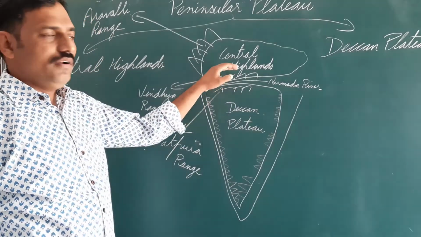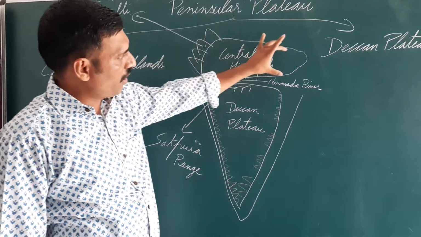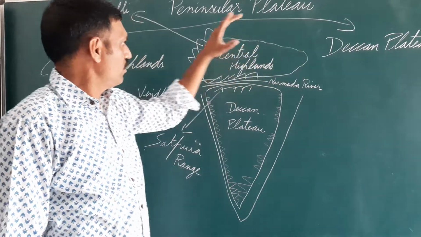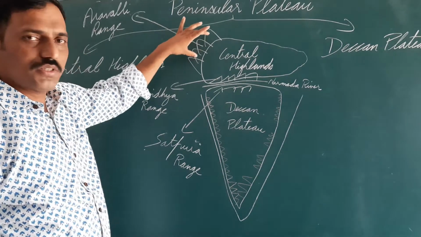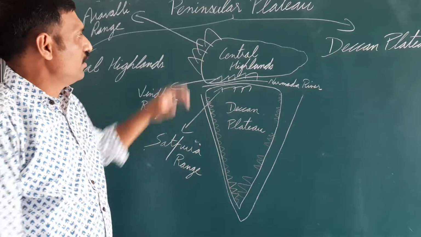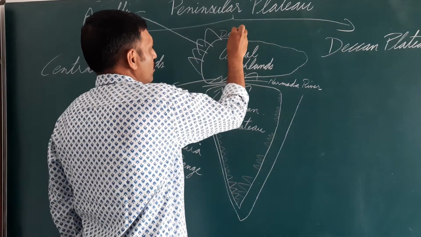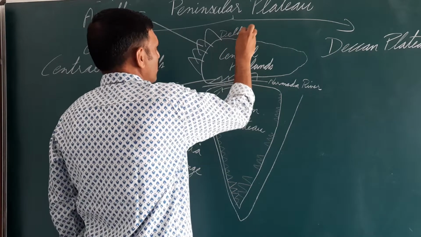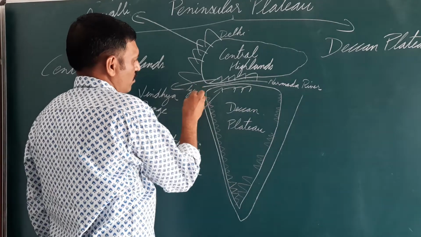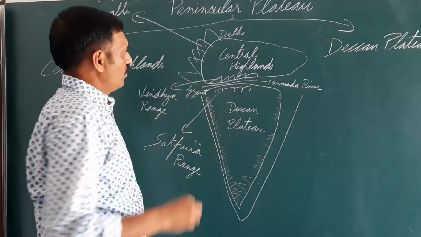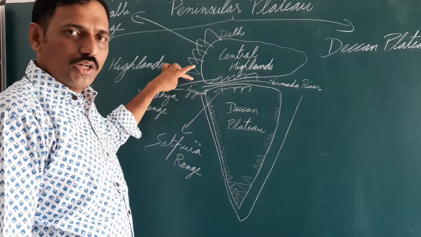So Central Highland is broader in the western side. It becomes narrower as we move towards east. Aravalli Range marks the western and northwestern boundary of Central Highland. Aravalli Range starts from Delhi and it is till Gujarat. So Aravalli Range is from Delhi to Gujarat, Palanpur, Gujarat.